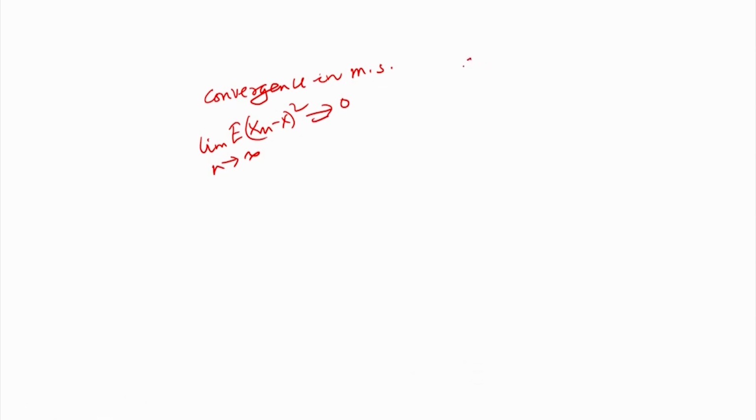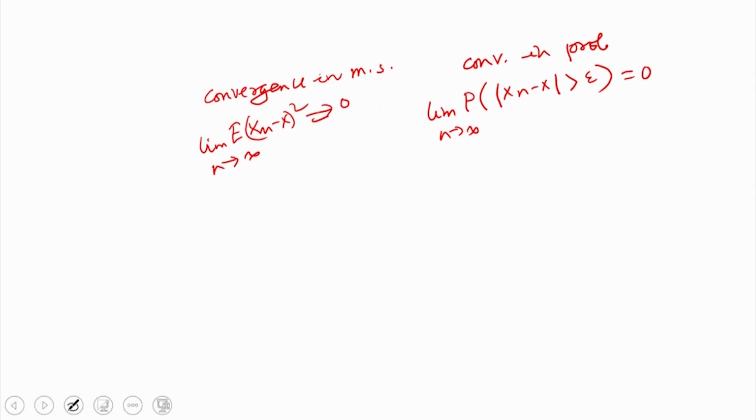Convergence in probability says that the probability that mod of x n minus x is greater than any epsilon, the limit of this probability sequence as n tends to infinity, is equal to 0. In the case of mean square, the mean square error sequence goes down to 0.